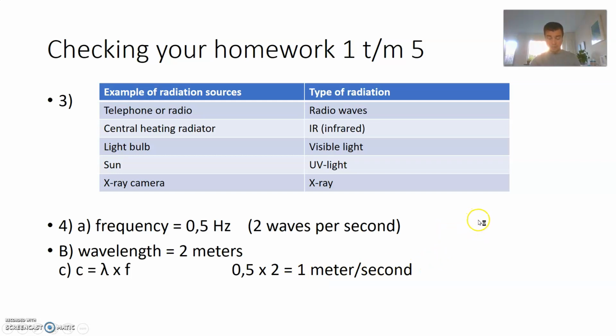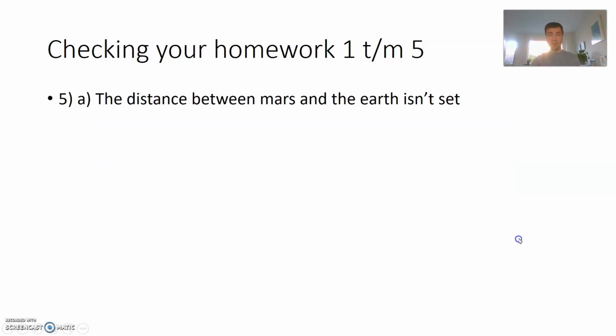For question 5, it was a little bit more tough. It takes a radio signal between 3 and 21 minutes to cover the distance between the planet Mars and the Earth. Explain why the time needed can vary so much. Well, if you read on to question B, perhaps you already know the distance between Mars and the Earth isn't set. Because Earth and Mars are moving around the sun, the distance between those two planets isn't always the same. And that means, because the distance isn't always the same, the time it takes can be different as well.